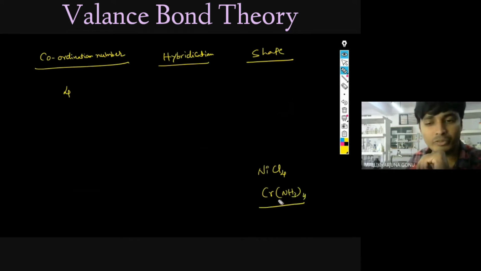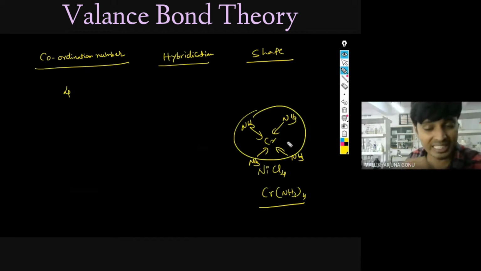Four ligands are there, because ammonia will give the lone pair of electrons, NH3. The shapes will be different. For your understanding, I have written it like this, but actually the shape will not be like this. It can be this type, and another type is also possible.